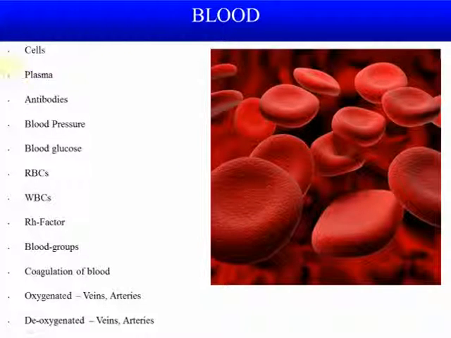If we are studying about blood, we have to study about cells, plasma, antibodies, pressure in blood, glucose level in blood, red blood cells, white blood cells, RH factor in blood, blood groups, and how blood gets thick or coagulates, and oxygenated and deoxygenated blood. So all these points will be covered in this topic.